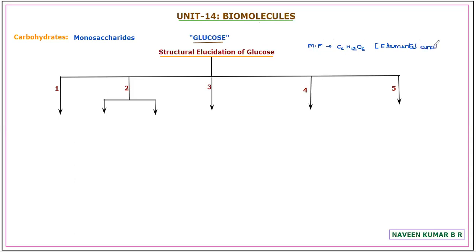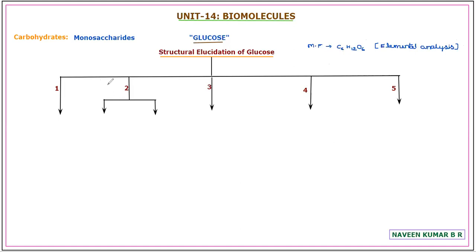It was shown that in glucose there are 6 carbon atoms, 12 hydrogen atoms and 6 oxygen atoms. How these carbon atoms are present, what the functional group is, the number of hydroxyl groups, and how many primary hydroxyl groups or primary carbon are present, all such information is supported.